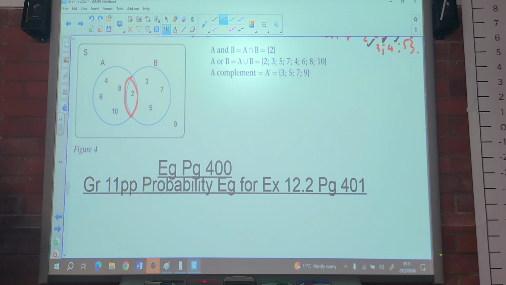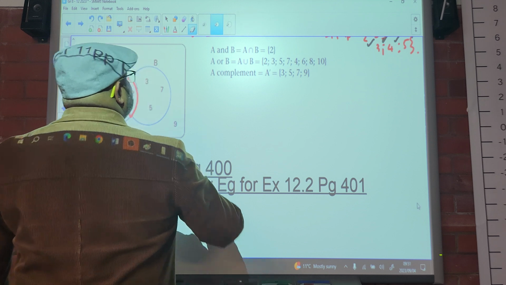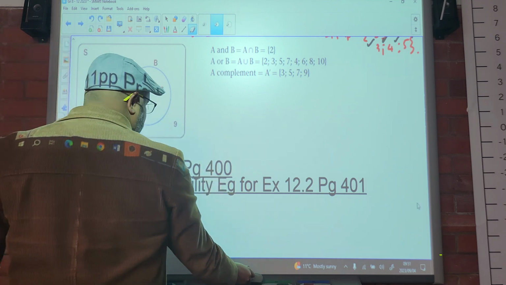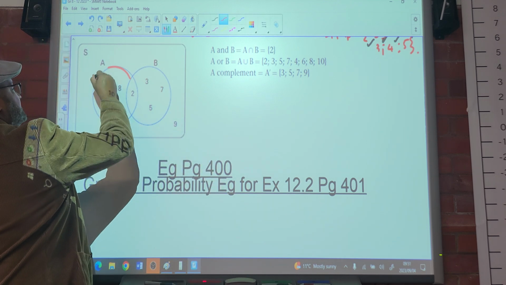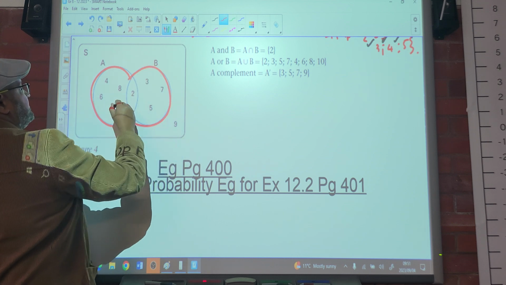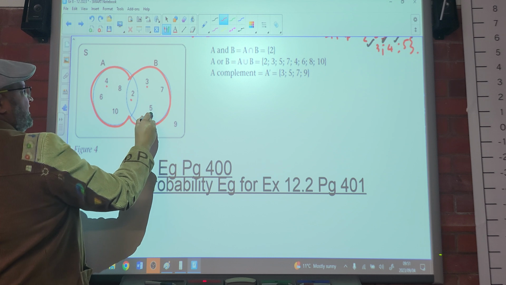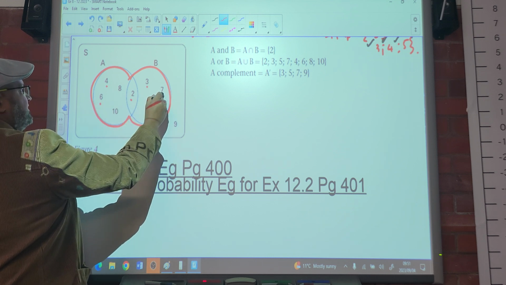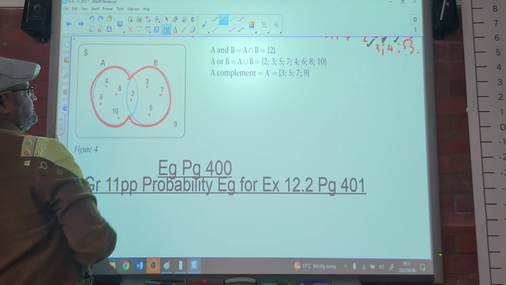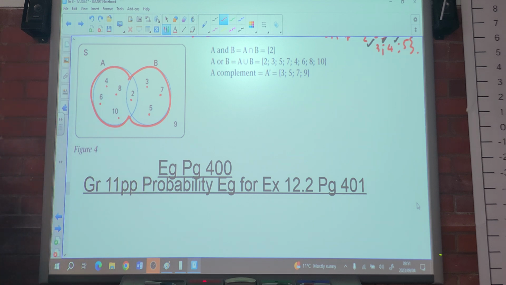Then it says A or B. We see there's going to be all of this: 2, 3, 4, 5, 6, 7, 8, 10. All of that belongs to A or B.